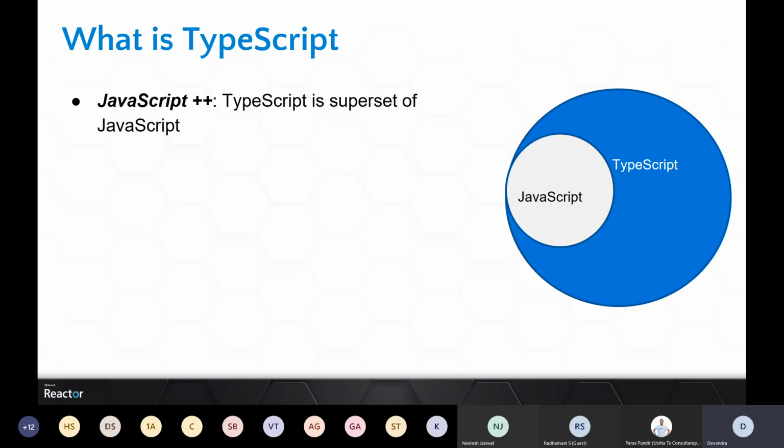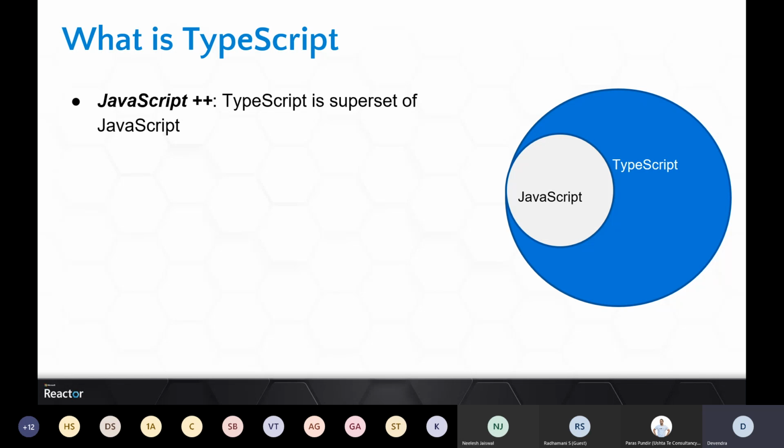So to start with, most of the time you might hear this term that TypeScript is a superset of JavaScript, or generally I call it JavaScript plus plus. And again, a disclaimer: JavaScript plus plus is not a standard term, at least I have not heard about it. It's just the way I call these languages, which means that TypeScript has got additional stuff apart from JavaScript. So everything which you can do in JavaScript can also be done in TypeScript. And there are a few additional things which you can do over and above JavaScript.